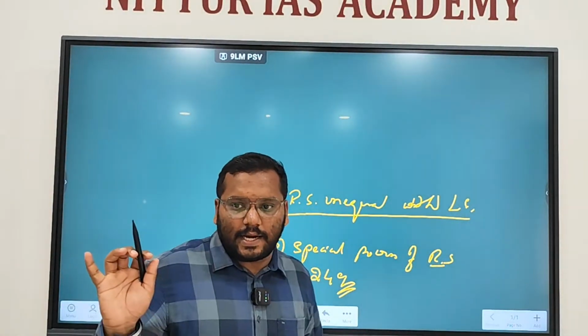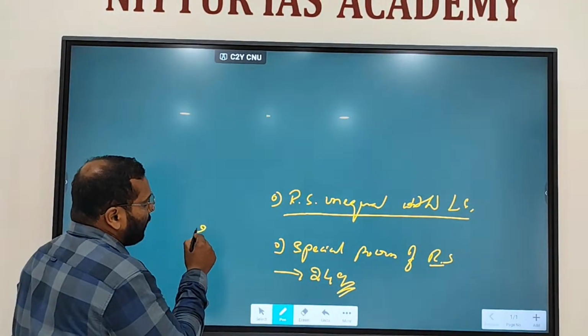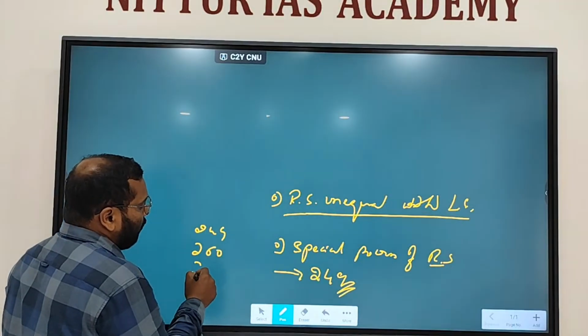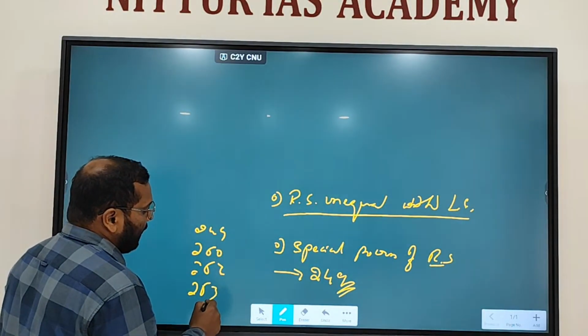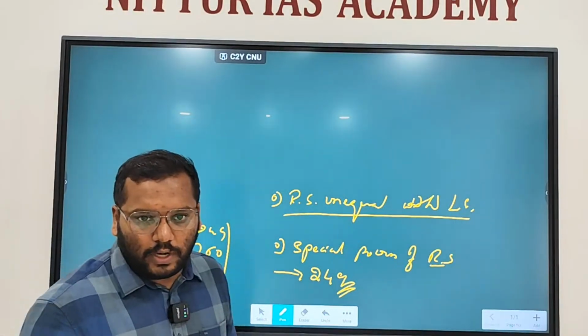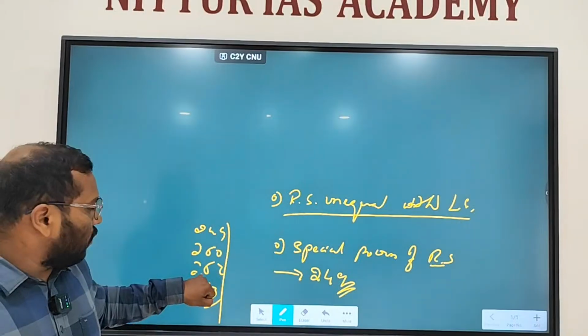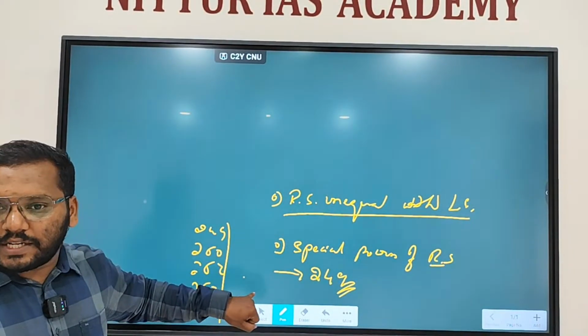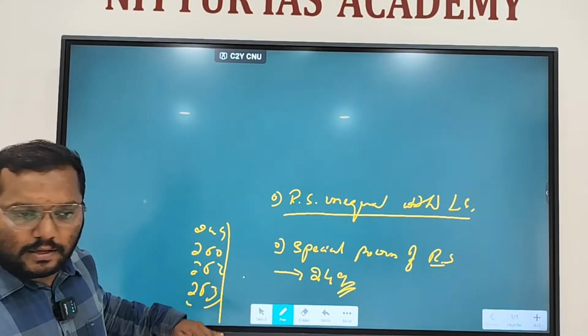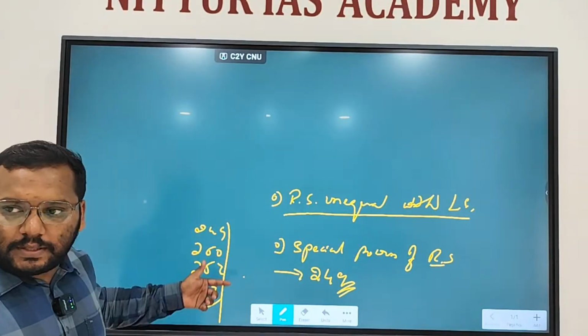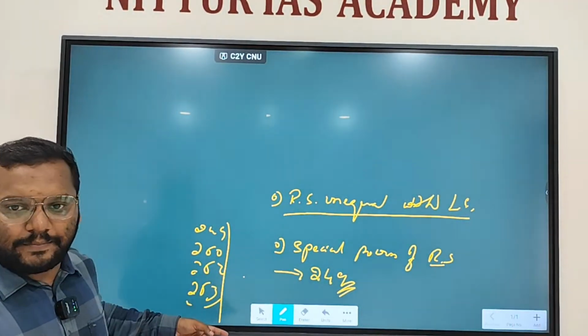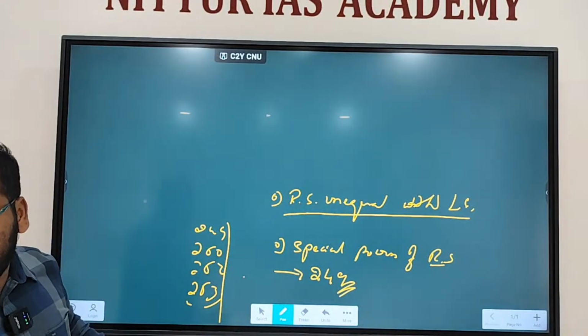I will do it in center-state relations. There you have to read Articles 249, 250, 252 and 253. Four articles. Whatever I told now: when Rajya Sabha passes a resolution, during national emergency, when two or more states make a request, to give effect to international treaty. There are four articles in total.